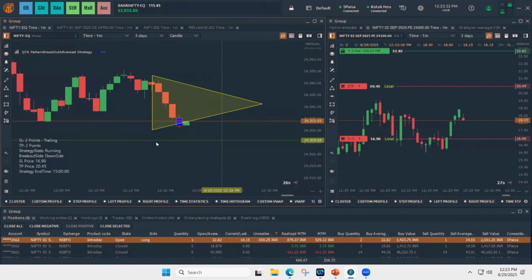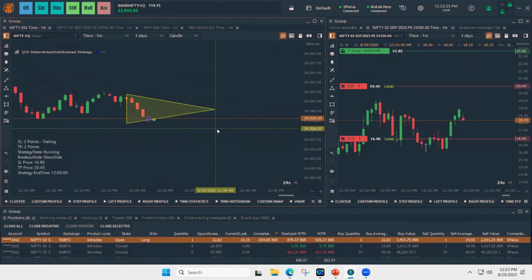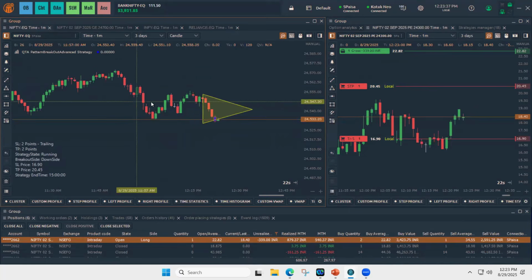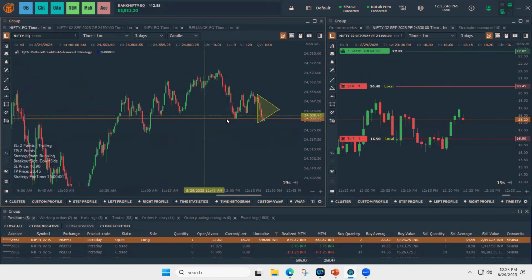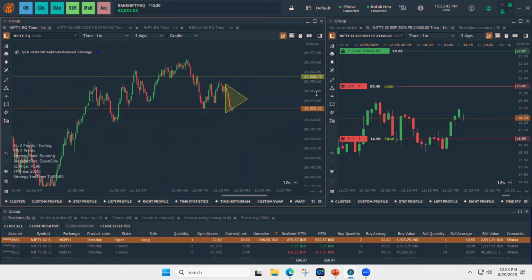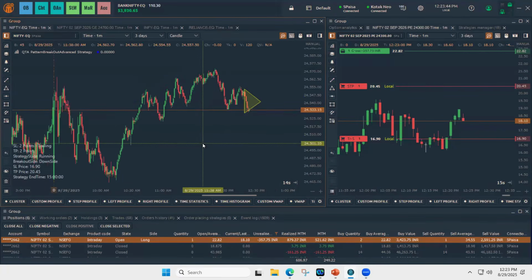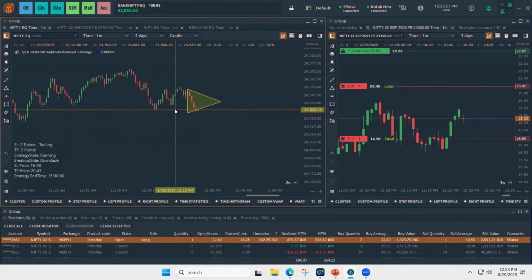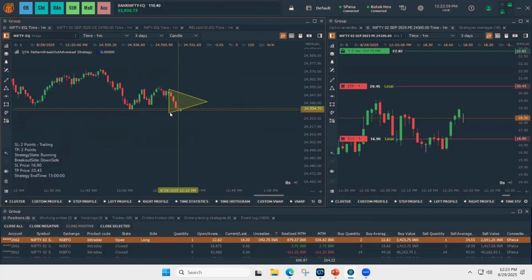The idea behind the pattern breakout is that many of us draw patterns on index charts and wait for the breakout to happen, and then we take the trades manually, which is time consuming, and we miss the trades. So we designed this pattern breakout to execute the trades fast and manage the SL and TP. In this example, once the price breaks this triangle, the orders are placed.